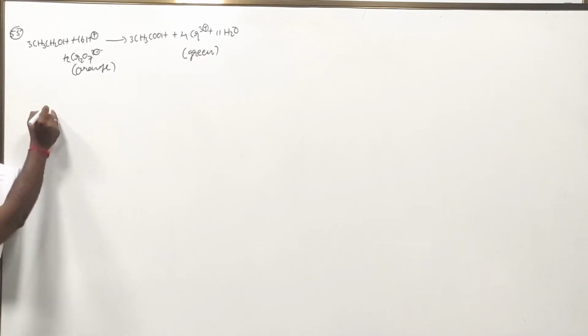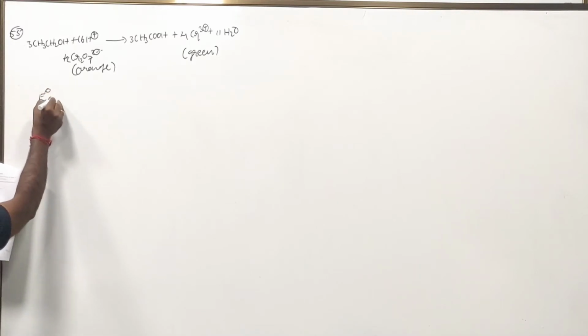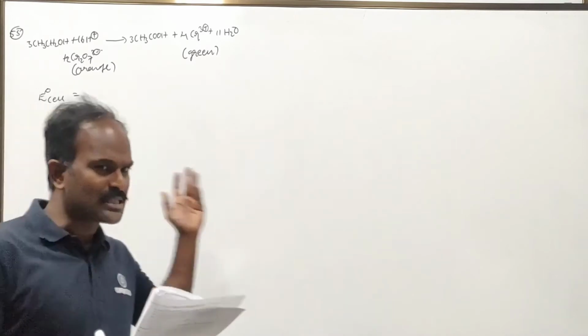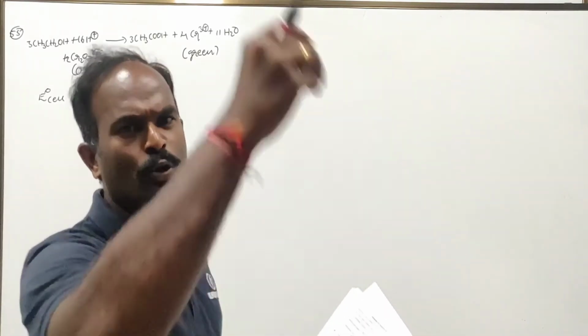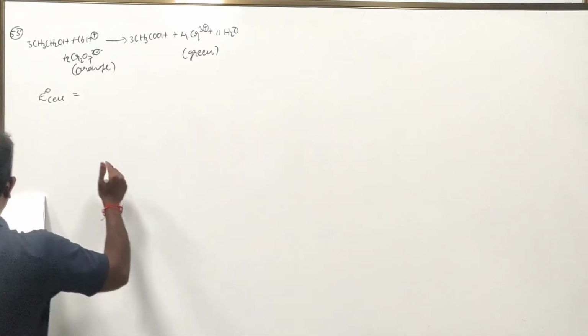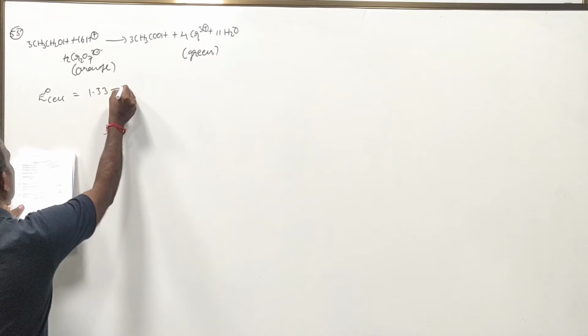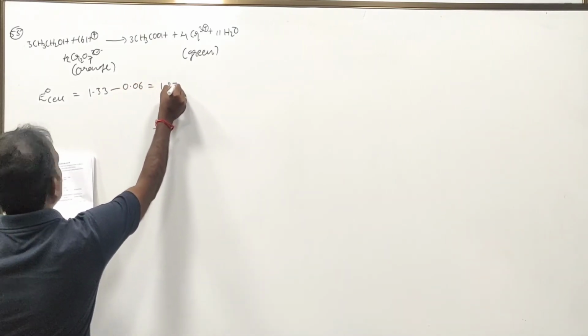They are asking about the E0 cell. So E0 cell is equal to, I already mentioned, you can construct the cell, or you can do one thing: from higher SRP value to lower SRP value, that's it. That is going to be the E0 cell or E cell. 1.33 minus 0.06 is equal to 1.27 volts.